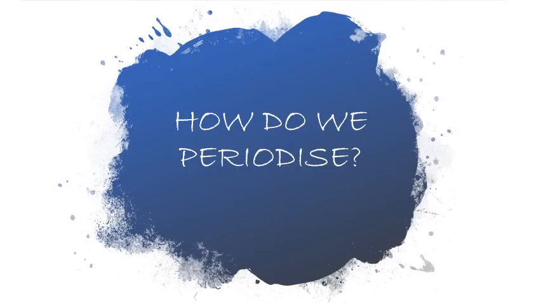The third topic is how do we periodize. Under this, we can see how James Mill explained about India and the British.